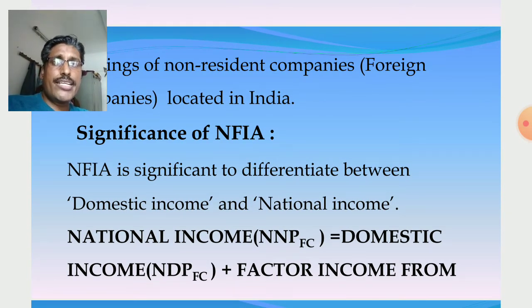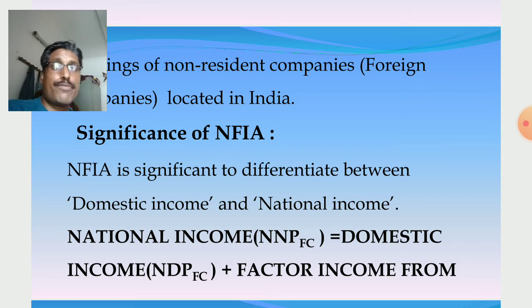Then the significance of net factor income from abroad. Actually, NFIA differentiates between domestic income and national income. Domestic income is given, NFIA is given. So domestic to national, NFIA is added with domestic income. The reverse, national to domestic, NFIA is subtracted from national income.